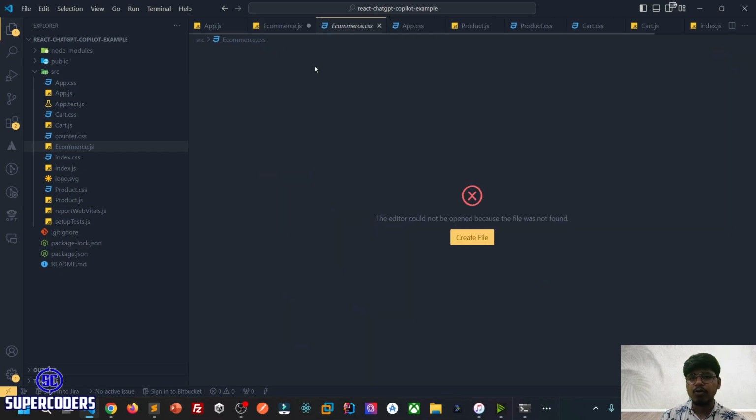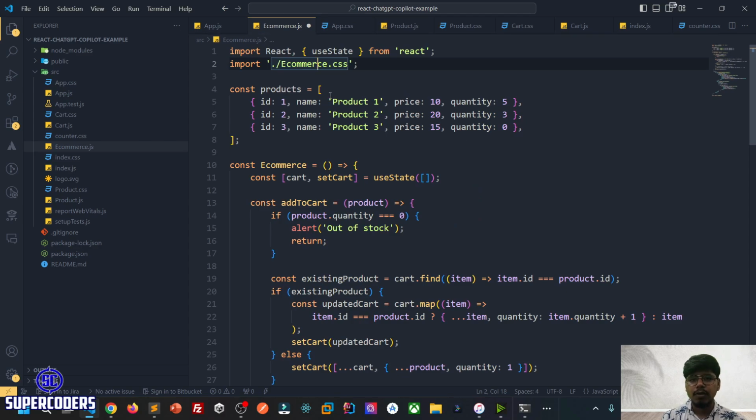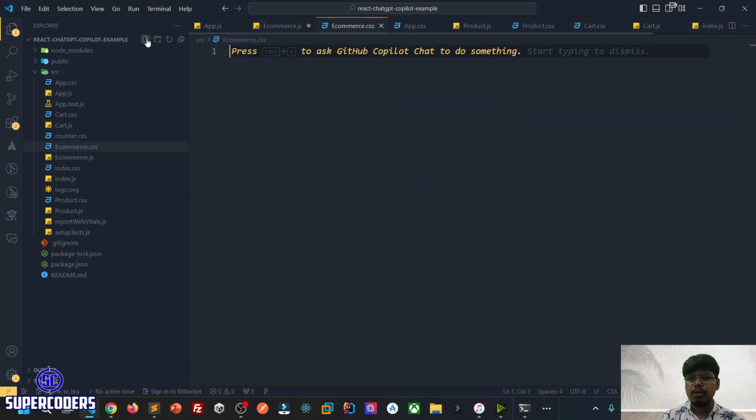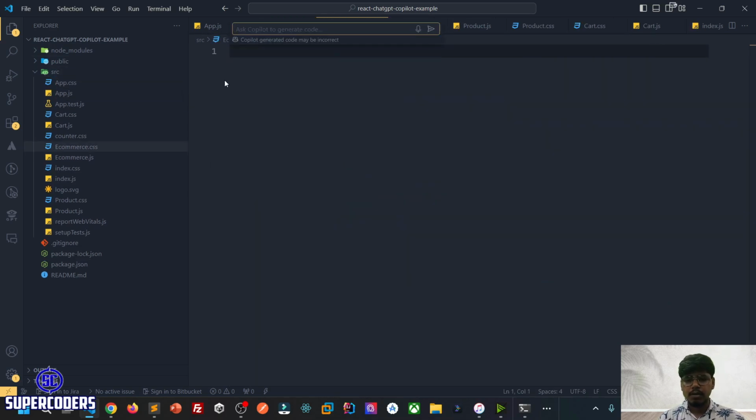It referenced an e-commerce.css file which is not there. So now let's create this file, e-commerce.css. Complete this file contained from the e-commerce.js reference.